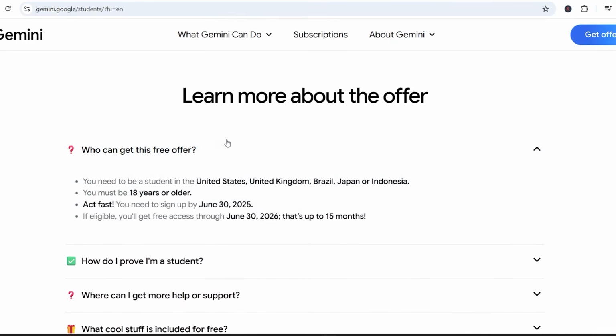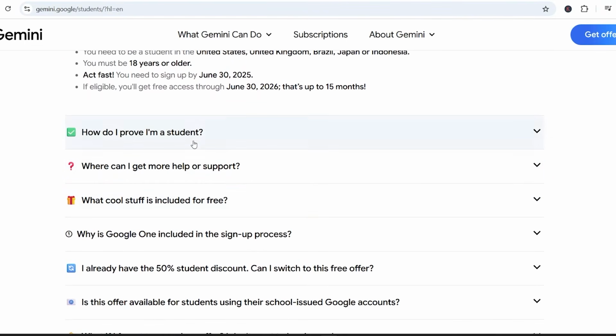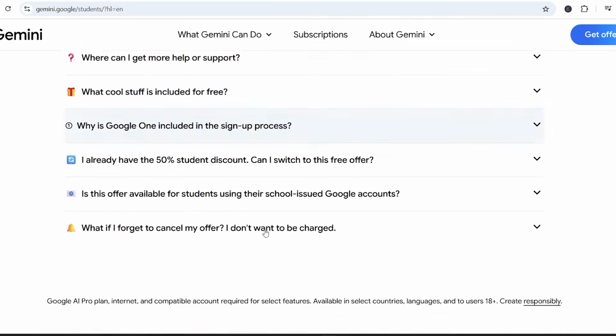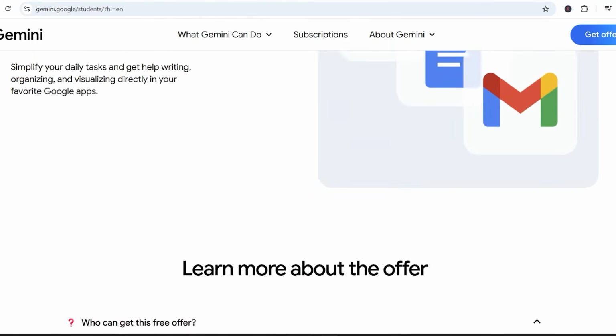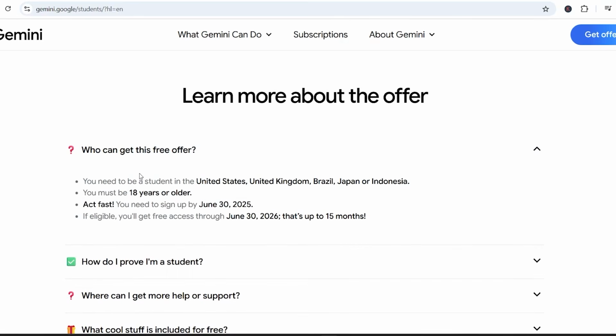First, the eligibility check. This golden ticket is currently available for students in just 5 countries: United States, United Kingdom, Brazil, Japan, and Indonesia. If you're studying in any of these countries, perfect, you're good to go. But if not, don't worry, I've got a special workaround coming right up. So here's the step-by-step process. If you're located in the US, UK, Brazil, Japan, or Indonesia, and you're a student, you can simply use your school or college email and get access to it for free.